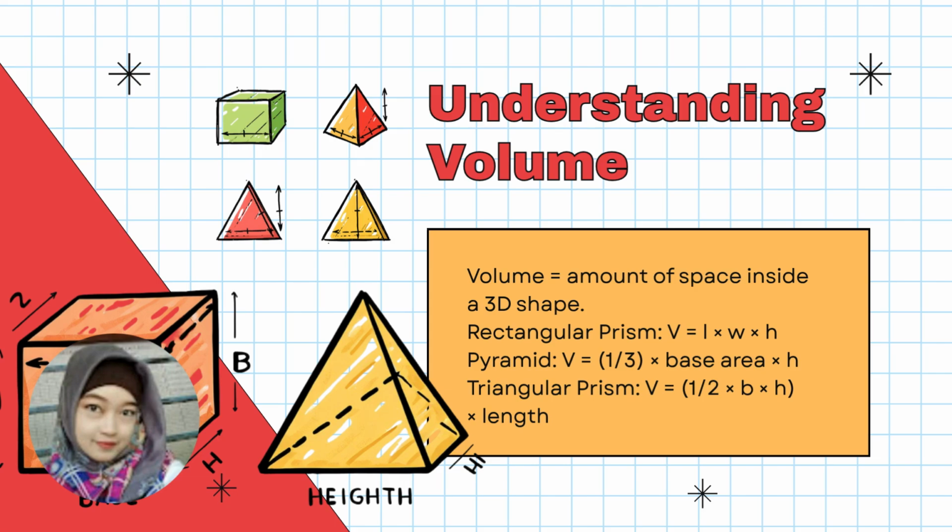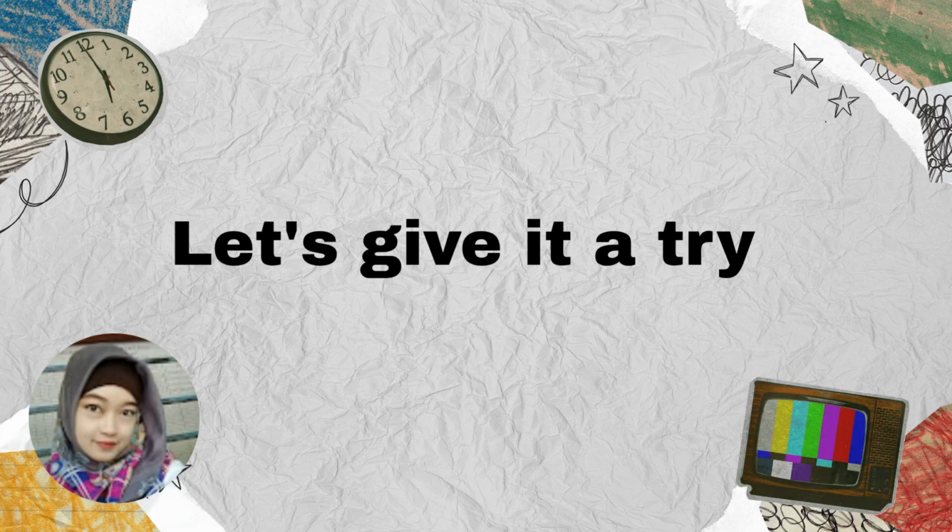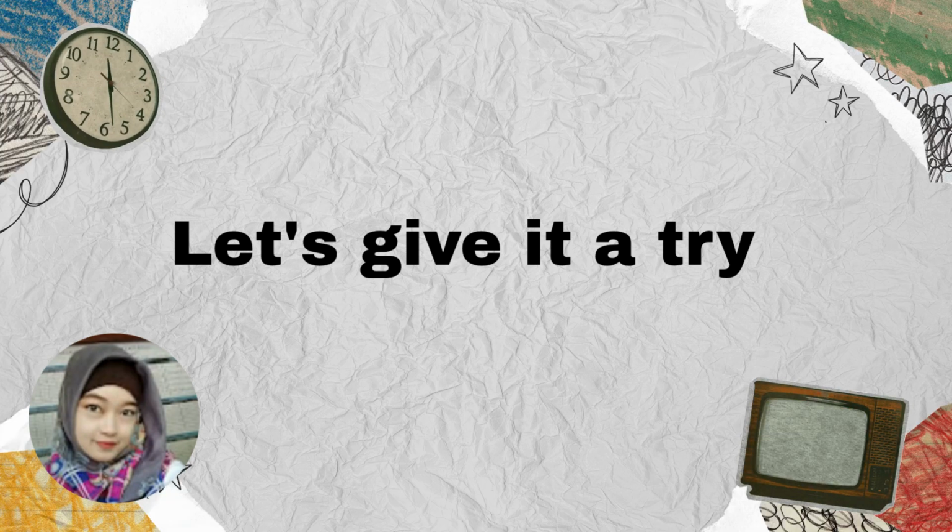To determine how much rice the Lumbung can store, we calculate the volume of the rectangular prism using the formula: volume equals length times width times height. Let's give it a try.